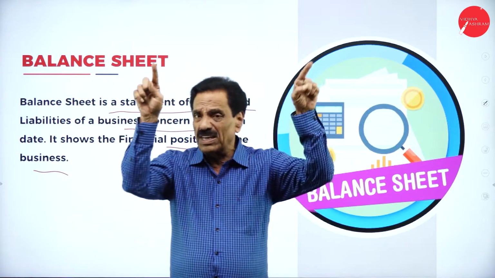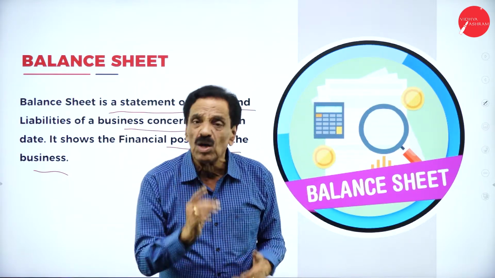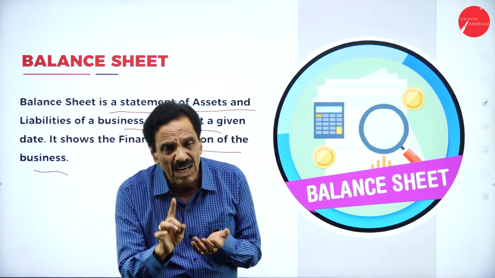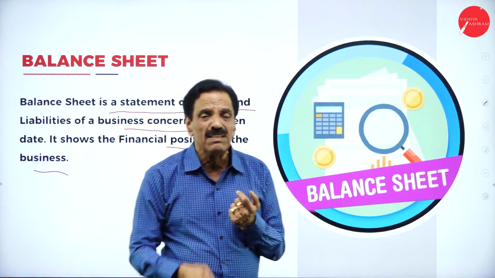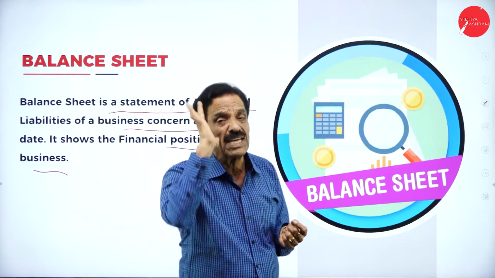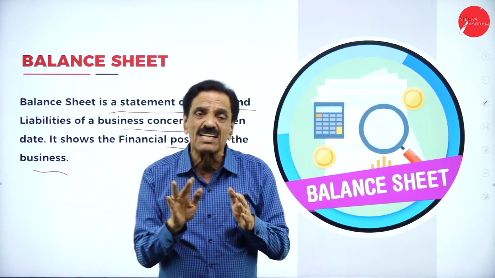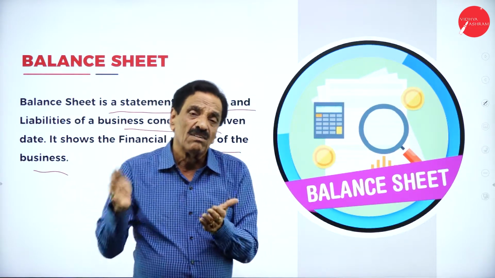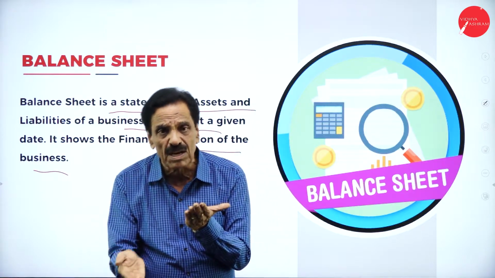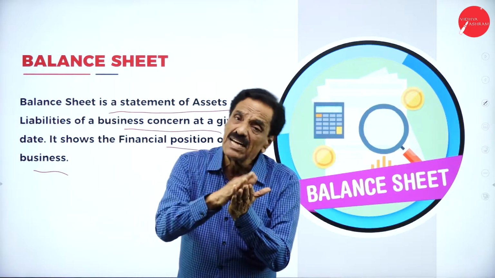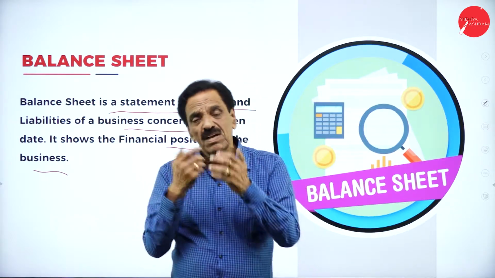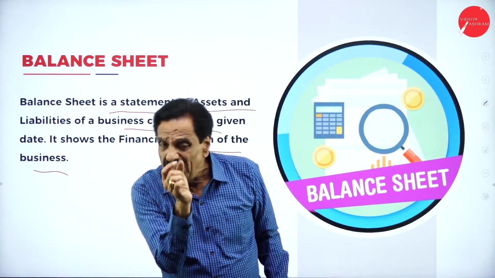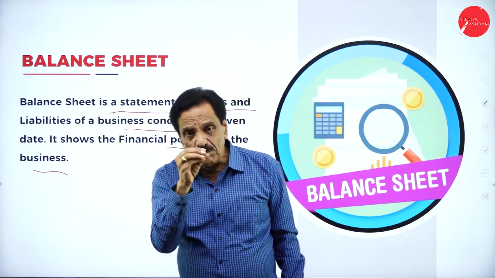Now, the entire final account has been divided into 3 groups. One is trading account, one is profit and loss account, one is the balance sheet. Trading account is directly connected to trading, purchase and sale. Only direct expense will be taken into consideration. Whatever the result of trading account comes, that is a gross profit or gross loss, that will be transferred to profit and loss account, where we have got indirect expenses and indirect incomes. Indirect income should be added, indirect expense should be deducted. Whatever the difference comes, that is a net profit or net loss, that will be transferred to the balance sheet for capital. If there is a net profit, that will be added. If there is a net loss, capital will be deducted.